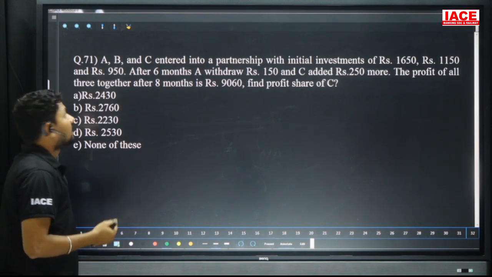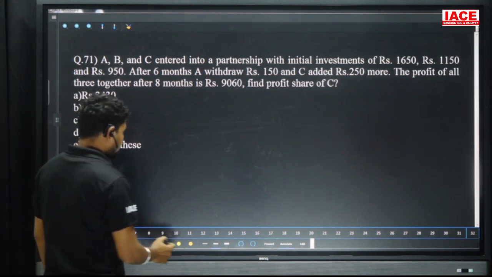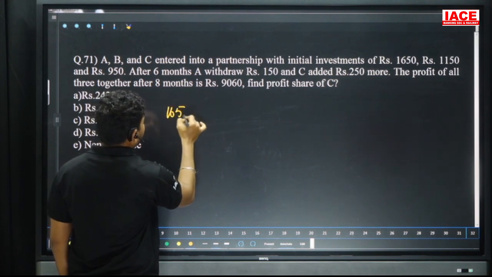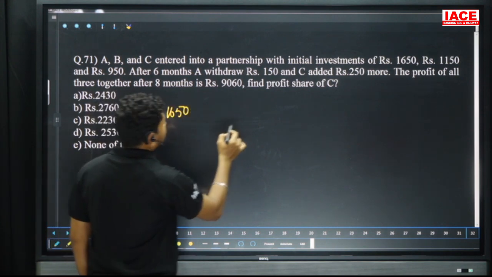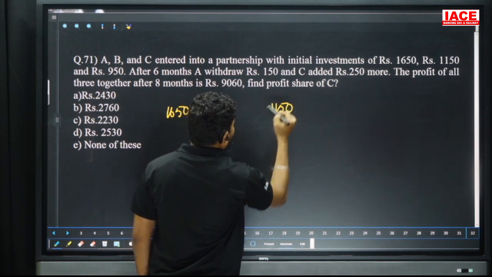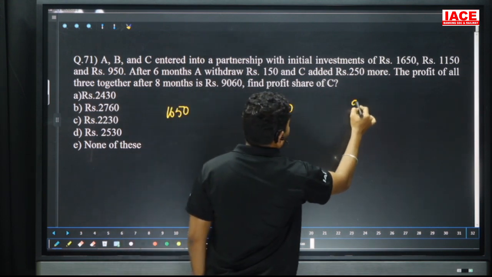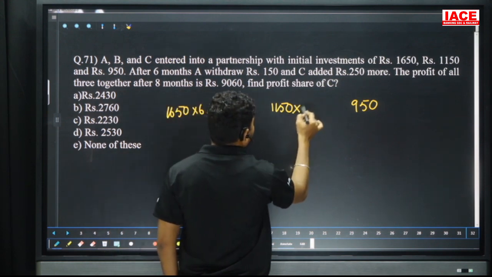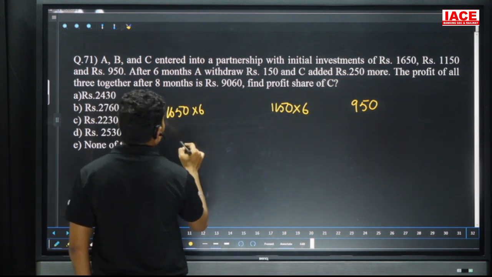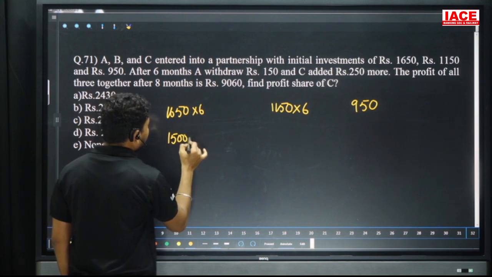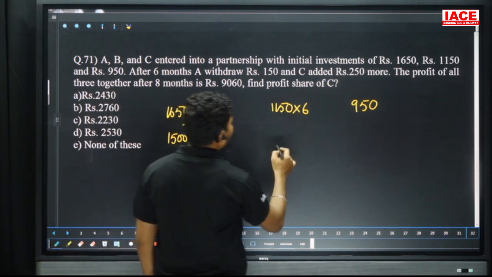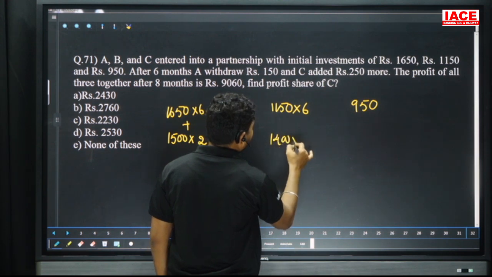Question number 71. A, B, and C entered into a partnership. The first person entered with 1650, the second person entered with 1150, and the third person entered with 950. Up to 6 months, they did not change their investment. After the 6 months, A withdrew 150, so his investment became 1500 for the next 2 months. And B added 250 more, so it became 1400 for the next 2 months.